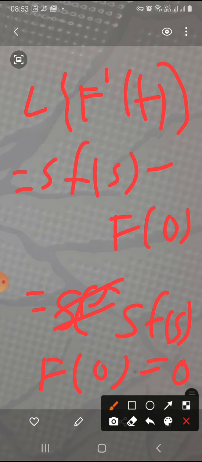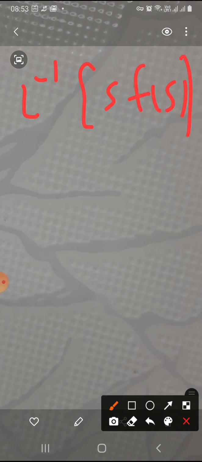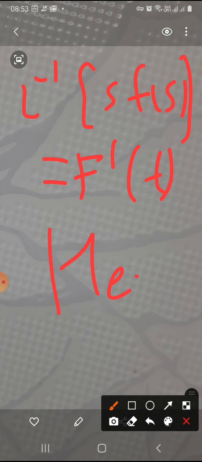That is, we can say inverse Laplace transform of sF(s) will be equal to f'(t). Hence proved.